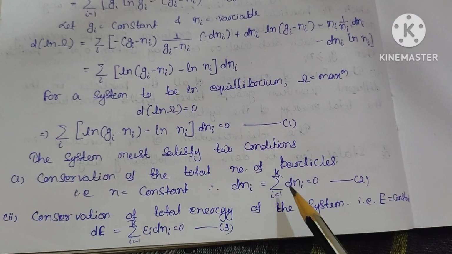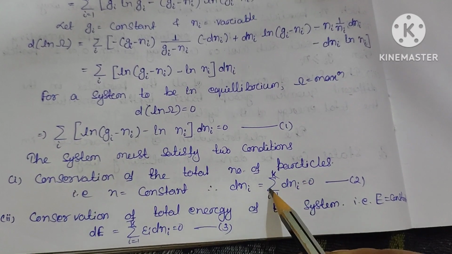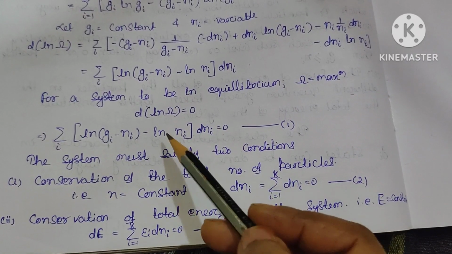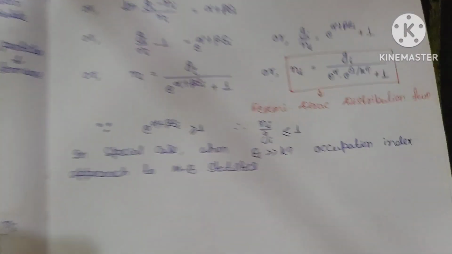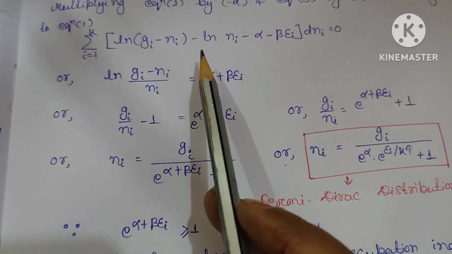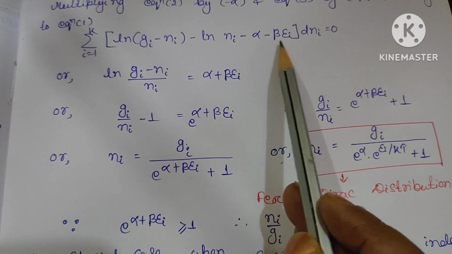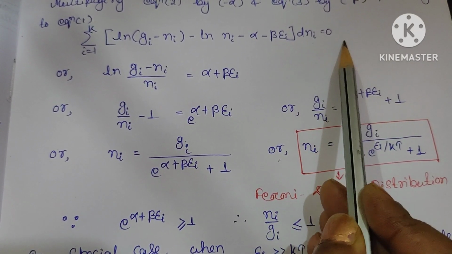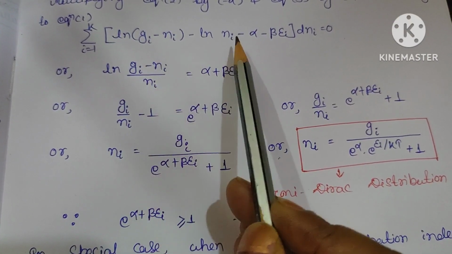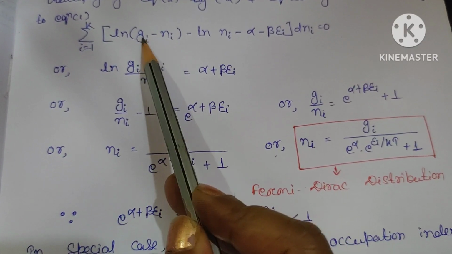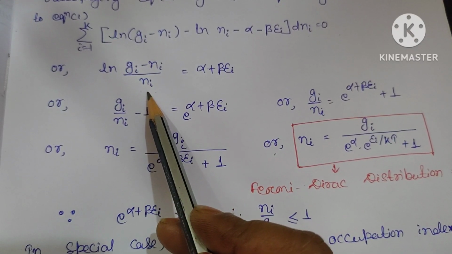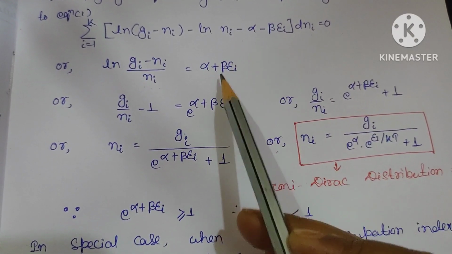If we multiply equation 2 by minus alpha and equation 3 by minus beta, and add these three equations, 1, 2, 3, then the equation will be sum over i of [ln(gi minus ni) minus ln ni minus alpha minus beta ei] dni equal to 0. Again, this bracketed term gives ln of (gi minus ni) divided by ni, since log a minus log b equals log a by b. So (gi minus ni) divided by ni will be equal to alpha plus beta ei.